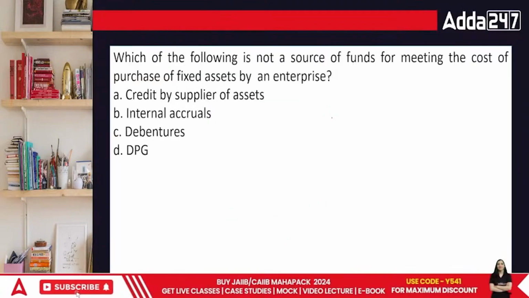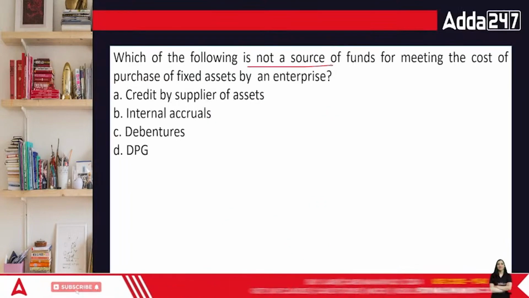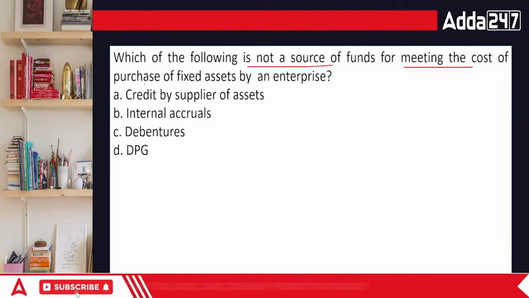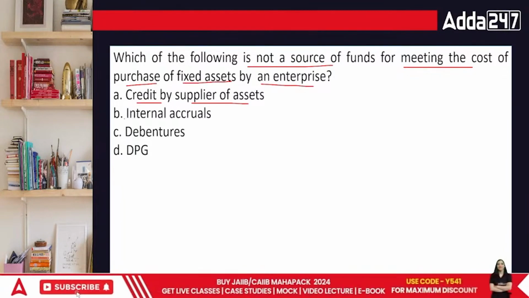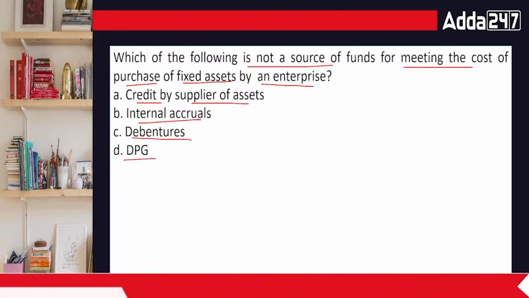Which of the following is not a source of funds for meeting the cost of purchase of fixed assets by an enterprise? Credit by the supplier of assets, internal accrual, debentures, or DPG. These are not sources of funds.